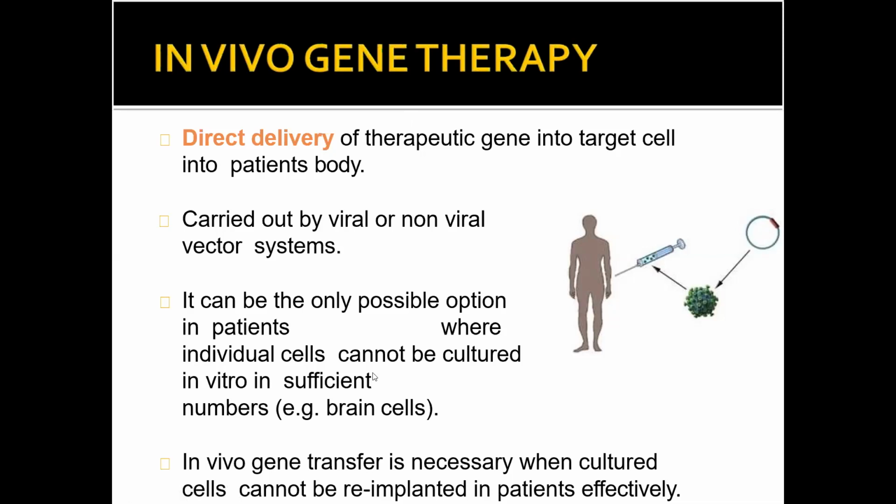So why do you have to do this type of therapy? Because in some cases you cannot collect the infected cells from the diseased person. The diseased individual's cells cannot be cultured in sufficient number. In vivo gene transfer is necessary when cultured cells cannot be re-implanted in patients effectively. When you cannot implant the cells correctly, then also this type of therapy is done.